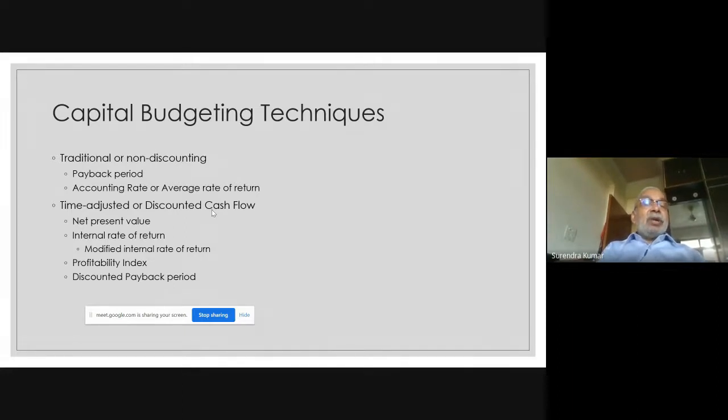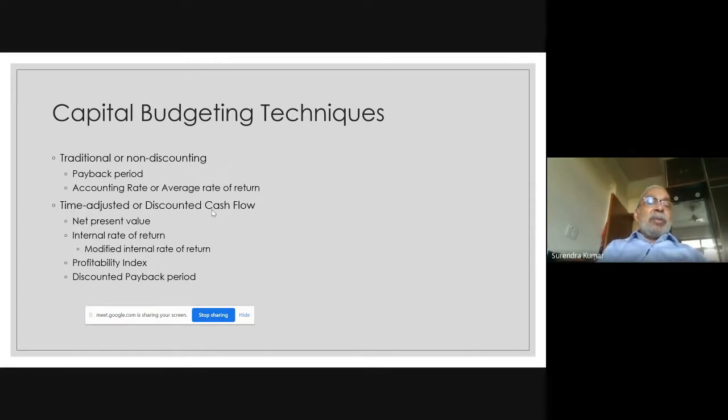And that advantage was it being easy. And of course, it eliminates one limitation as well. Because there was only one advantage we used to talk of, and that advantage goes away the moment you start talking about discounted payback period. Of course, you are able to overcome a limitation, which is taking into account the timings of the cash flow during the payback period.